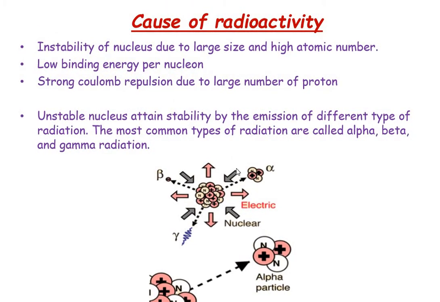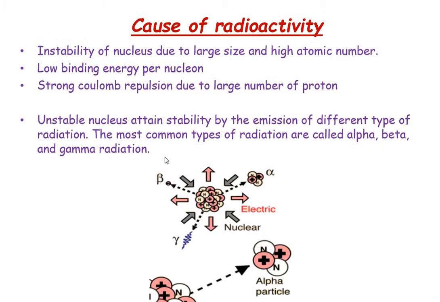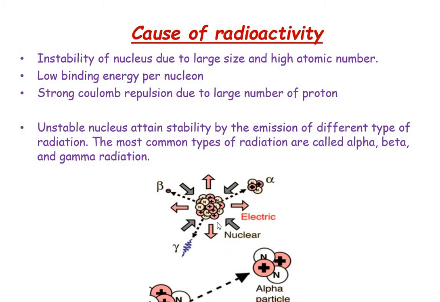So that is the alpha particle, and a beta particle is nothing but an electron, which has a negative charge. So that is the emission of beta particles, and a gamma ray is nothing but electromagnetic radiation.